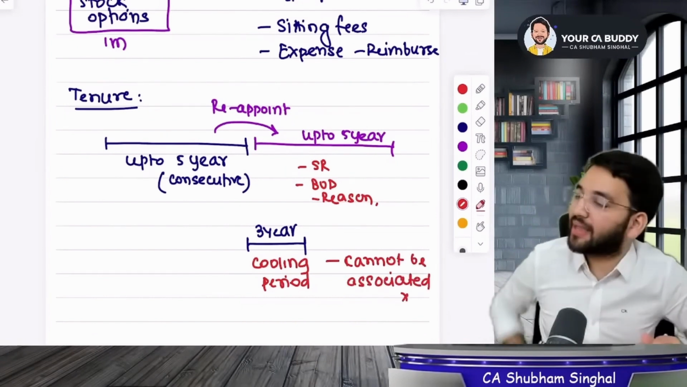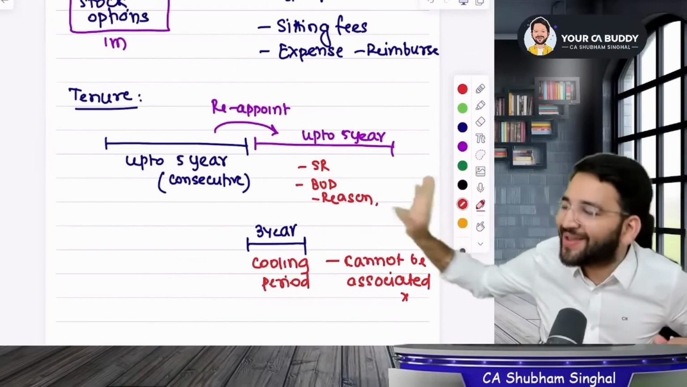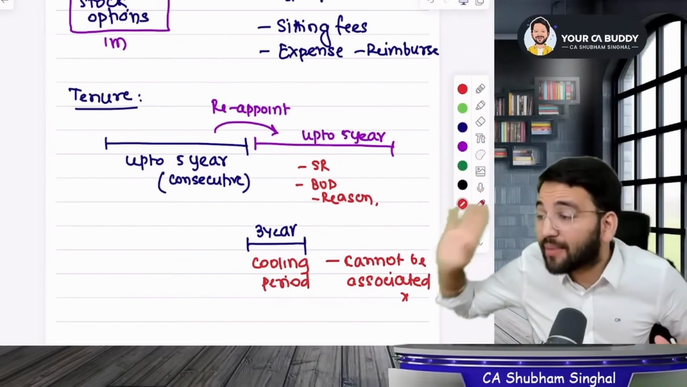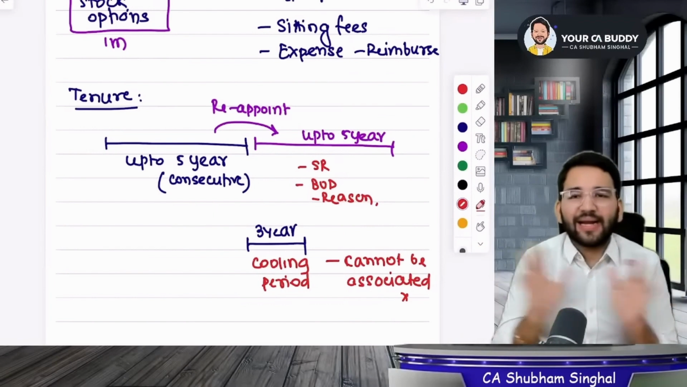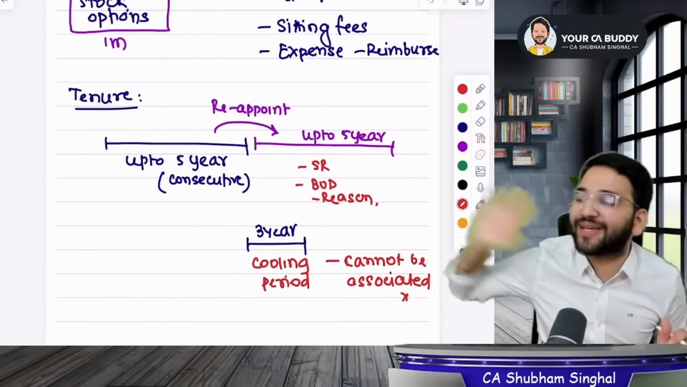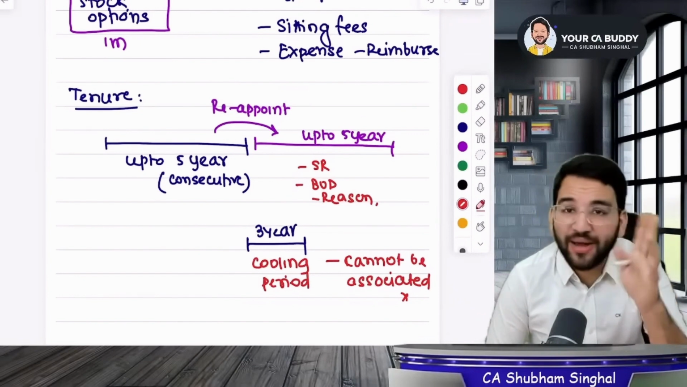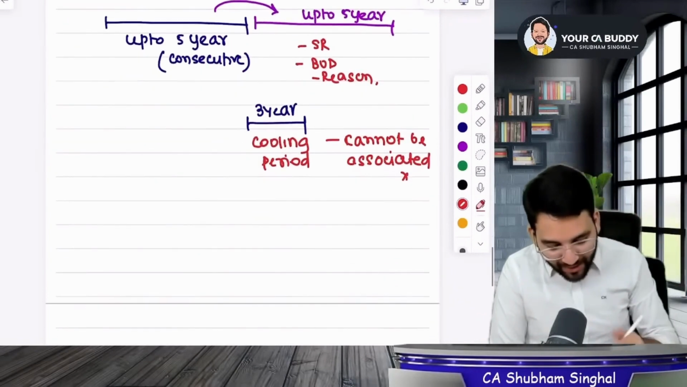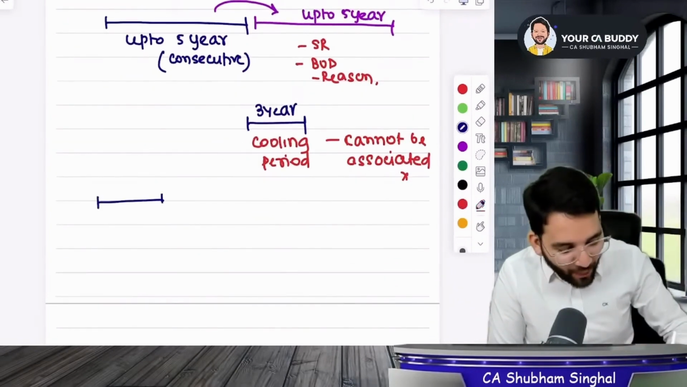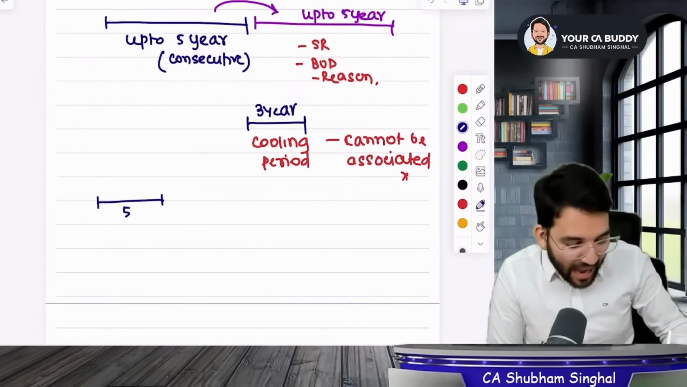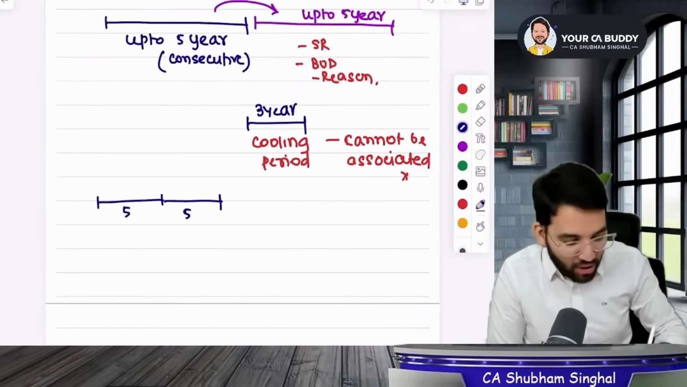Did you understand my point? This means you should not have any dealings with the company. You will be completely away from the company. Neither directly nor indirectly, you will be completely away from the company. So this means you can only be reappointed once. You can't be reappointed twice. If I explain it in simple terms, then you are appointed for 5 years. Why 5 years? Because after 5 years, you will have to go on a cooling period.